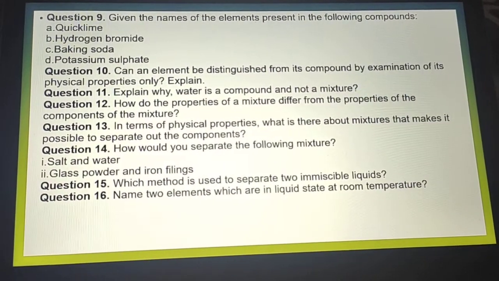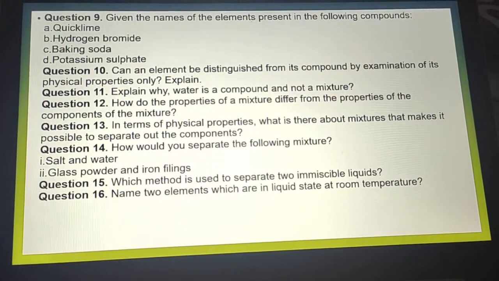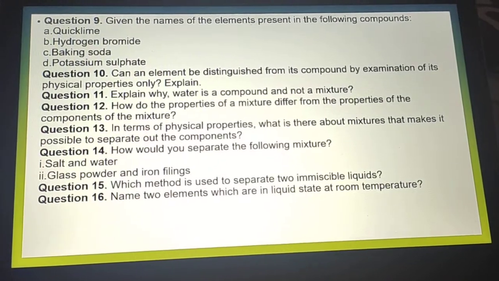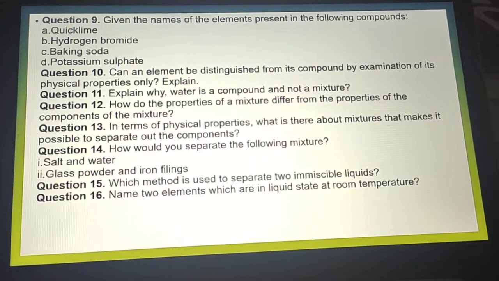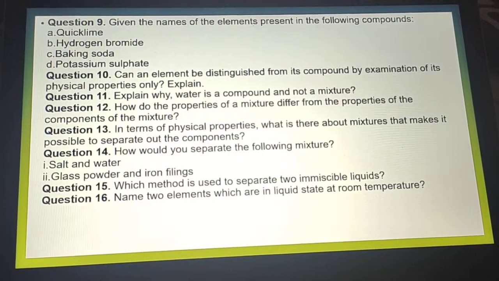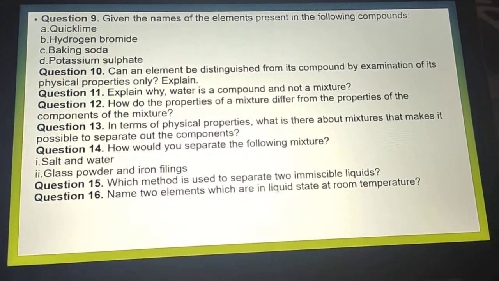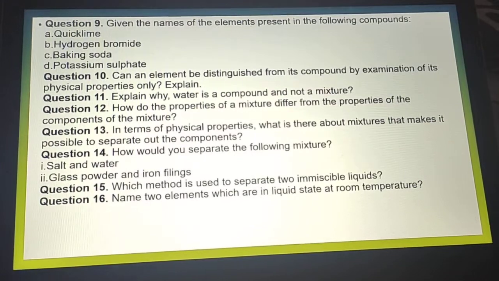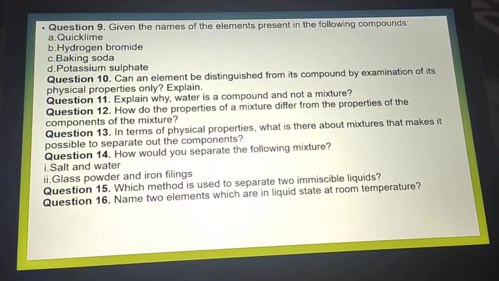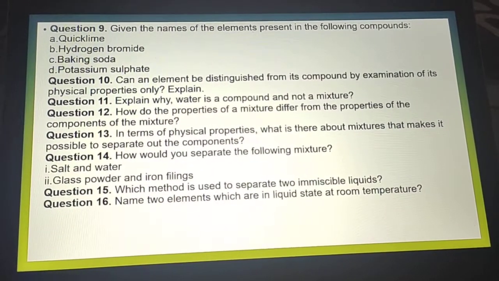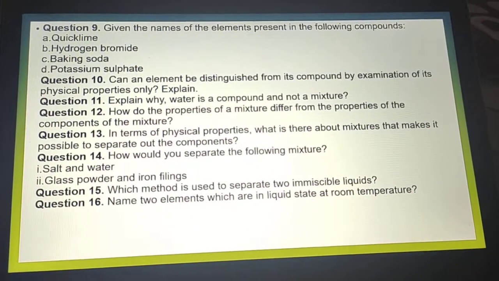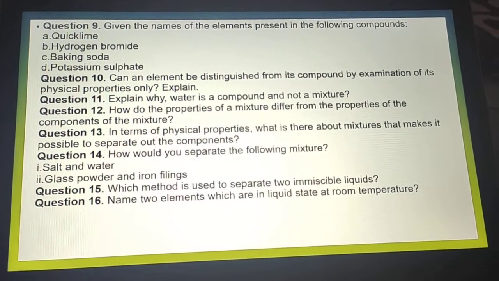Question number 9. Give the names of the elements present in the following. So quicklime is the formula of CaO, calcium oxide, hydrogen bromide, HBr. Baking soda, you have to give the names of the elements. So sodium is present in the baking soda, carbon is present, oxygen is present, and hydrogen is present. Potassium sulfate, K2SO4. So potassium and sulfur and oxygen is present in the potassium sulfate as elements.